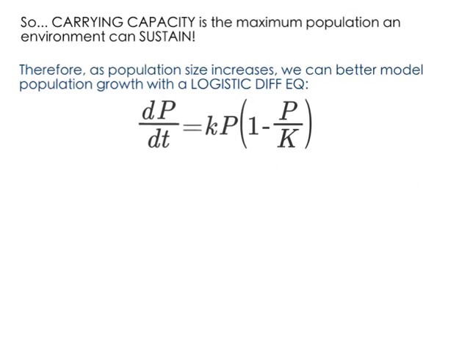Okay, there's a lot going on in this equation, so let's talk about what's here. First I just want to note that this dP/dt equals kP, little k times P, is from our original growth formula.